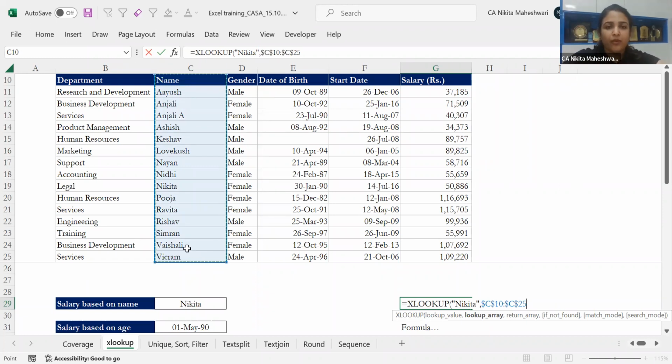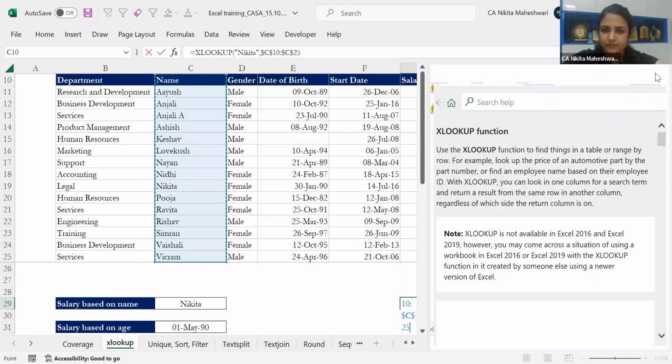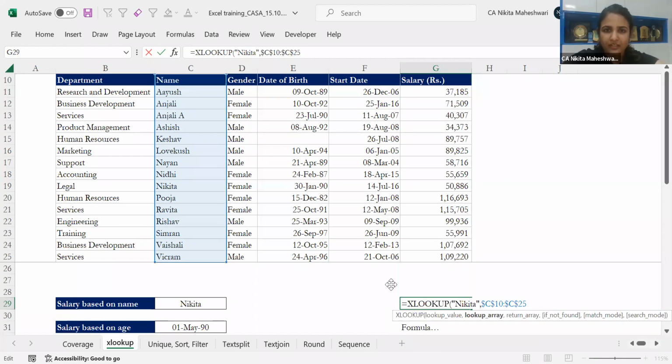Now, unlike VLOOKUP, where we used to select the entire table because my answer is somewhere in column G, now I will not be selecting that entire thing. I'll only be selecting one column, multiple rows, where my name is there. So let me just freeze this. As you can see from the formula, this is my lookup array.